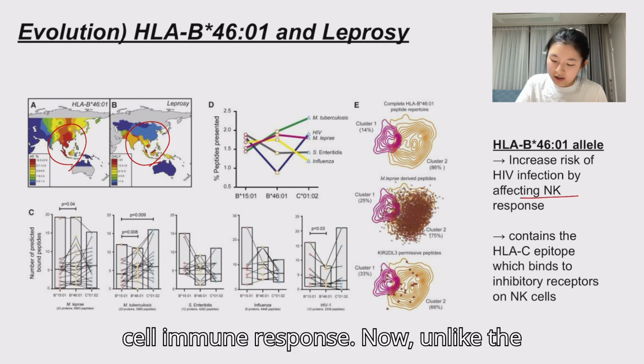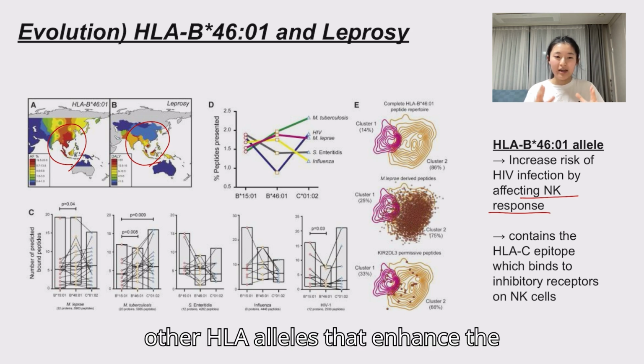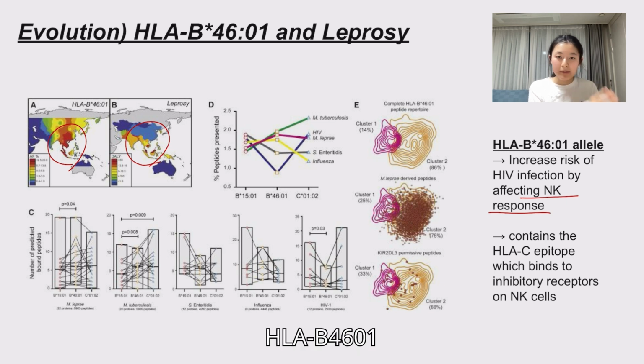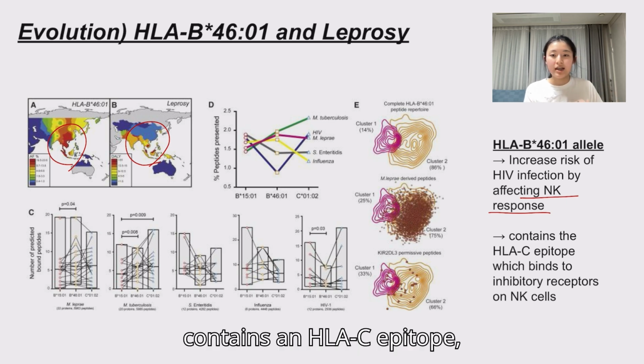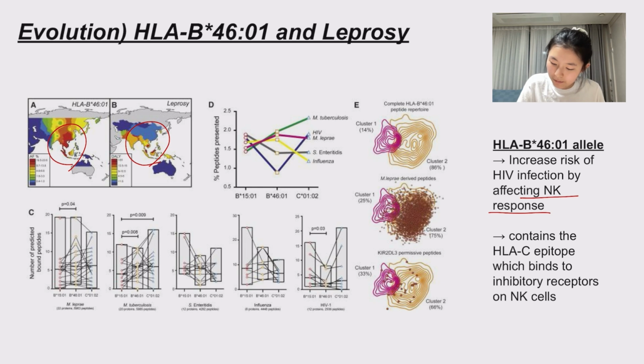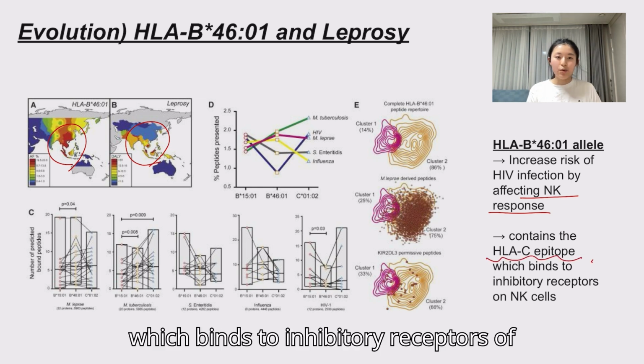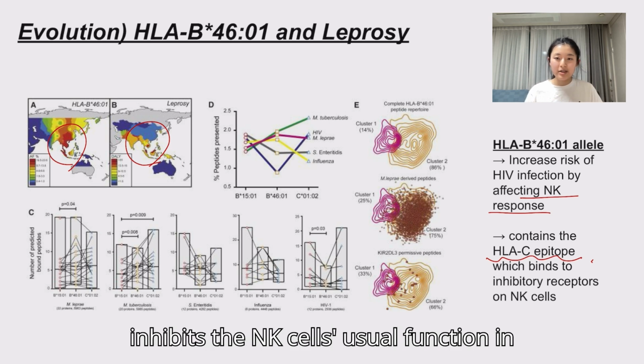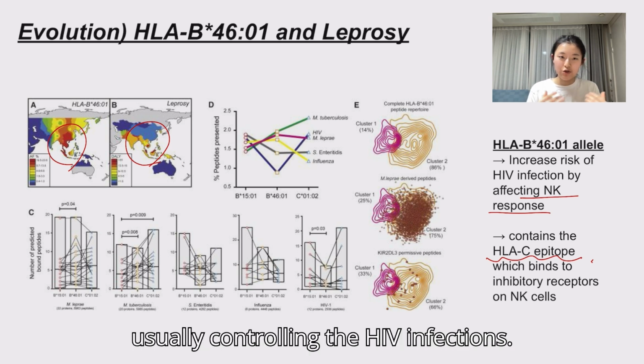Now, unlike the other HLA alleles that enhance the HIV-specific T-cell responses, the HLA-B4601 contains an HLA-C epitope, which binds to inhibitory receptors of the NK cells. Now, this interaction inhibits the NK cell's usual function in controlling the HIV infections.